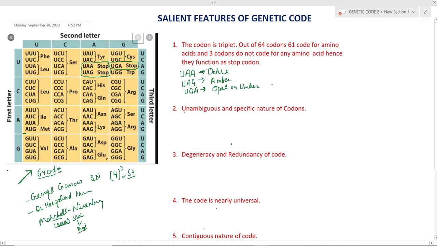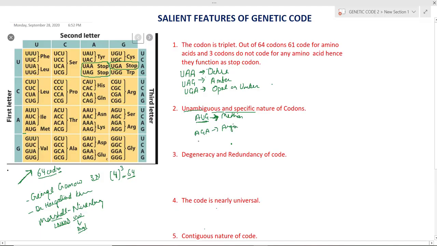The next feature of genetic code is that it is unambiguous and specific in nature. Suppose we take AUG, it will code for methionine. AUG only codes for methionine. It will never code for any other amino acid. Suppose we take AGA, it will code for arginine, and it will always code for arginine.